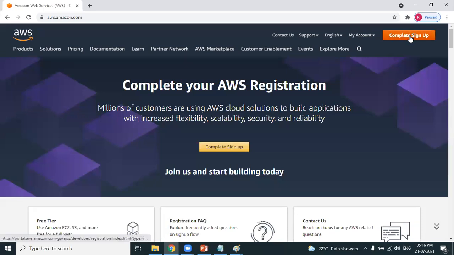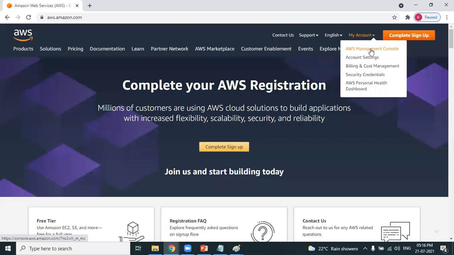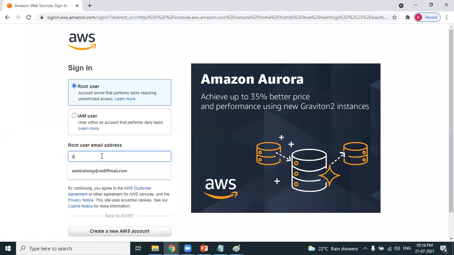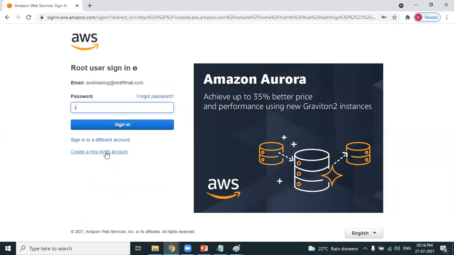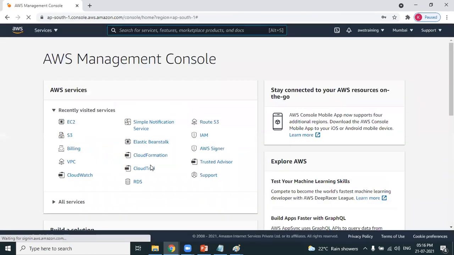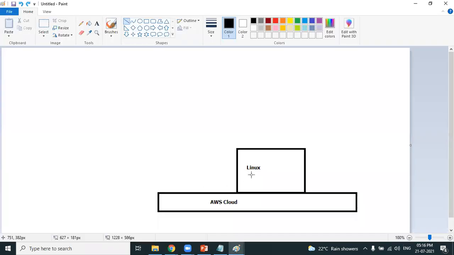It is asking you to complete the sign up because we clicked on creating a new account. But let's log into our existing account. I'm logging into my existing account. I have logged into the AWS Management Console. What's your plan? Your plan is to create a Linux machine.